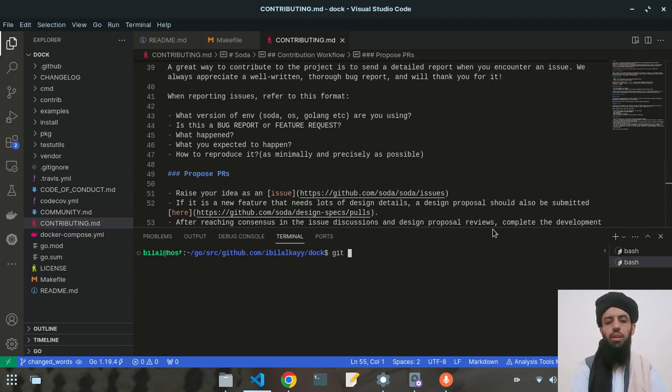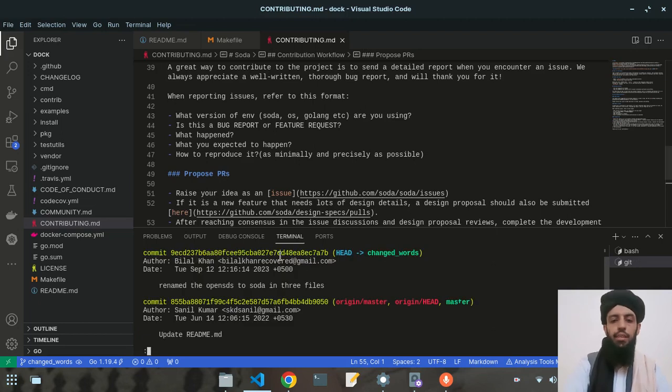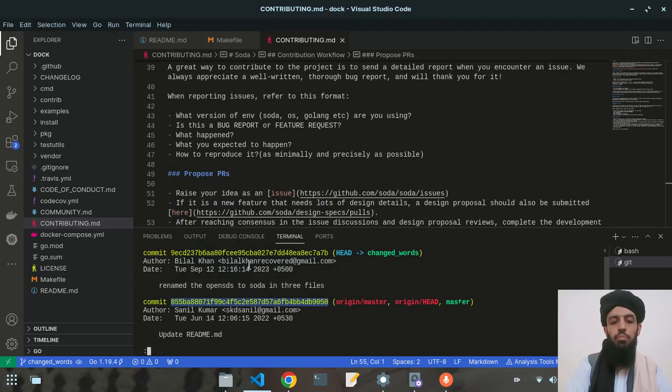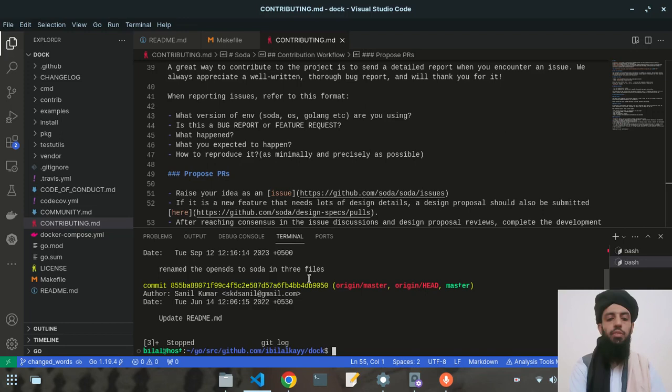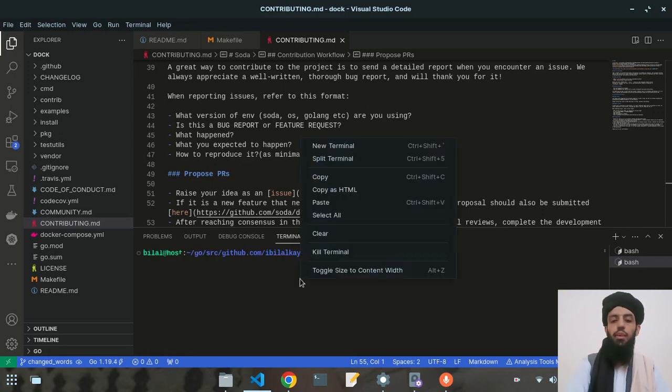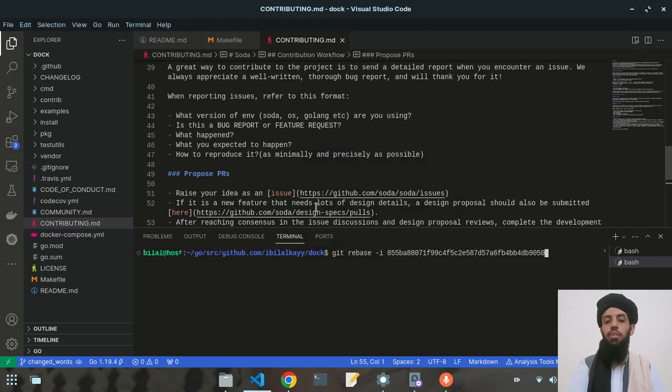I will write git log again, and this is the commit that I have done recently, and this is the previous commit. Just pick the previous commit in order to edit it. So how can you do this? Just take the previous commit, copy it, and write git rebase -i, then the previous commit. All right, so let's paste it and press enter.